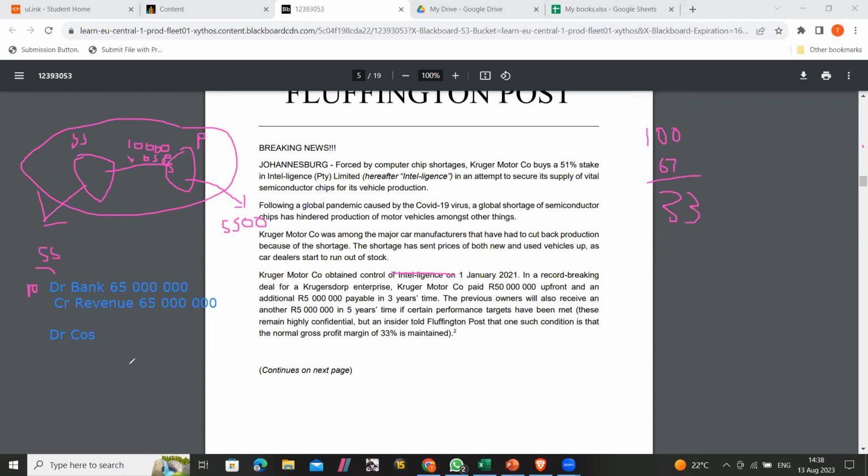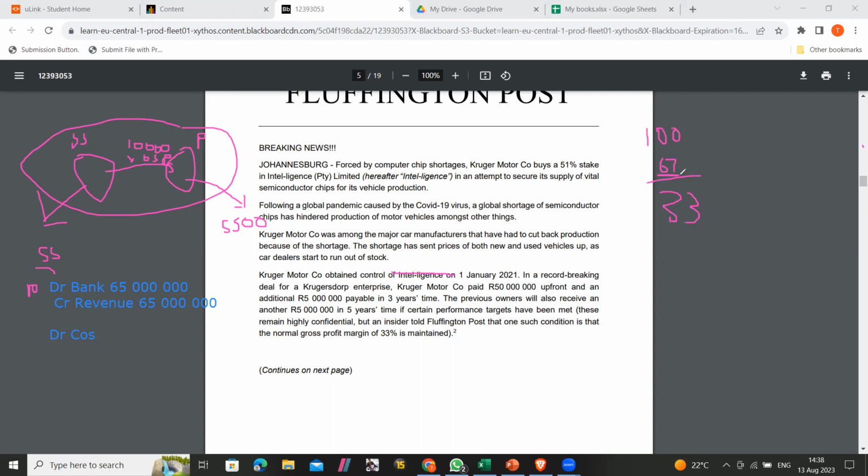This is the sales amount, so you say 65 million, which is what you have, multiplied by what you want. We want the cost, and the cost is 67%.